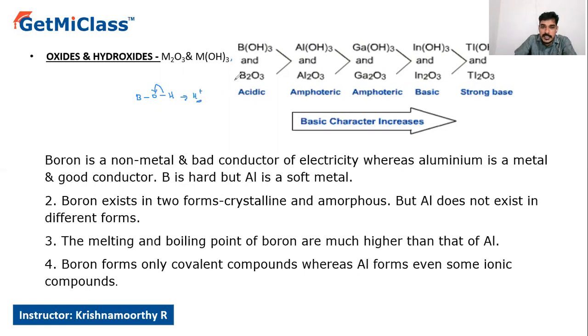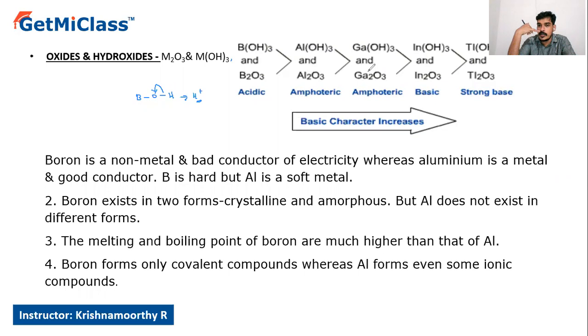And boron is a non-metal, therefore as you know, non-metal oxides are always acidic. Therefore both boron hydroxide as well as oxide are acidic in nature. And aluminium hydroxide and aluminium oxide are amphoteric in nature. Aluminium is diagonally related to beryllium, and hence it shows amphoteric nature.